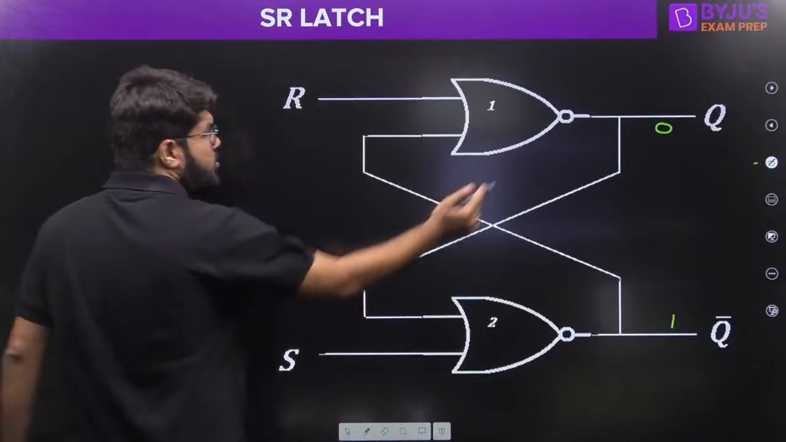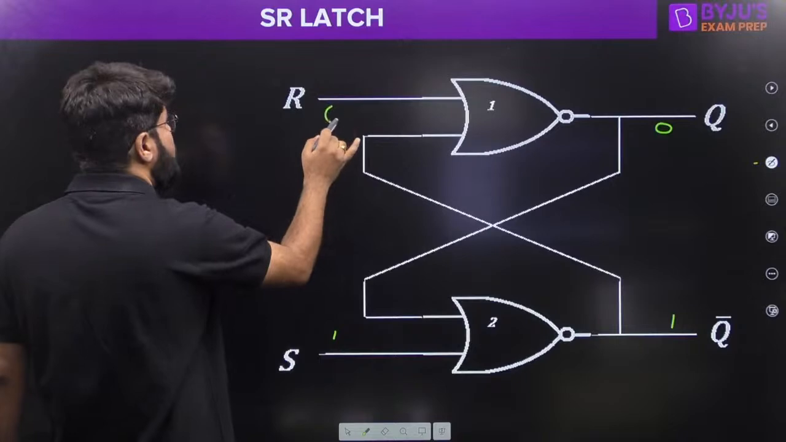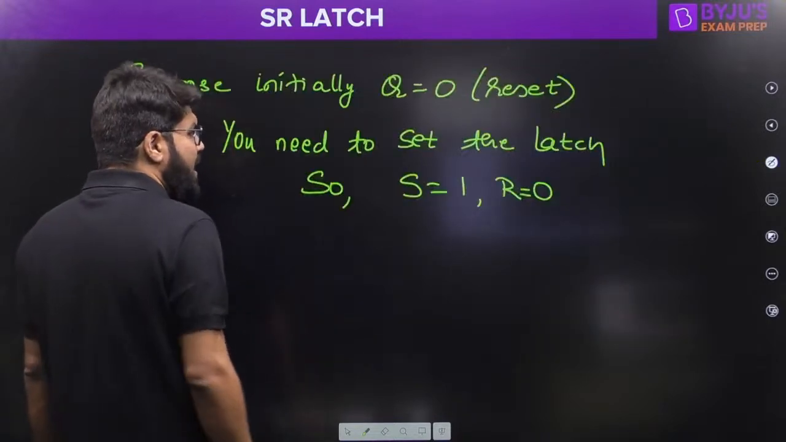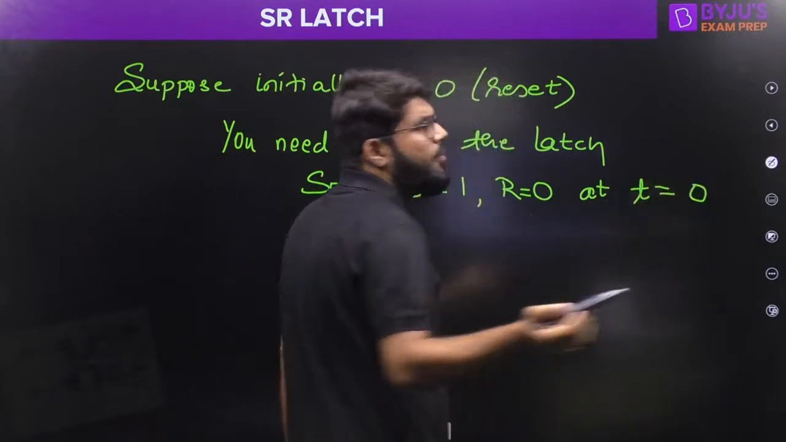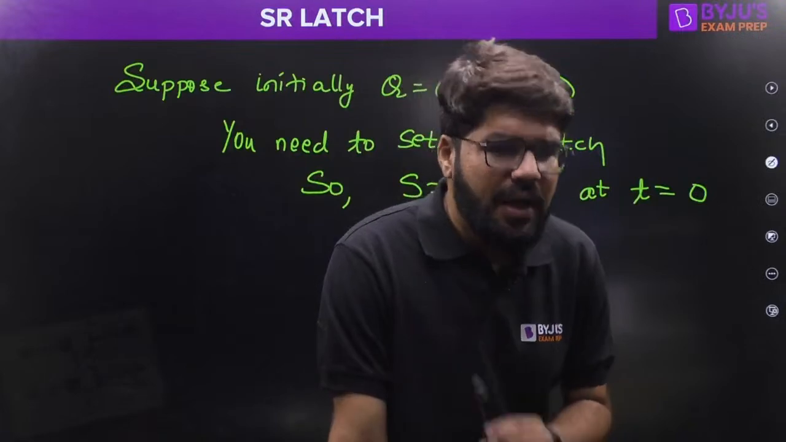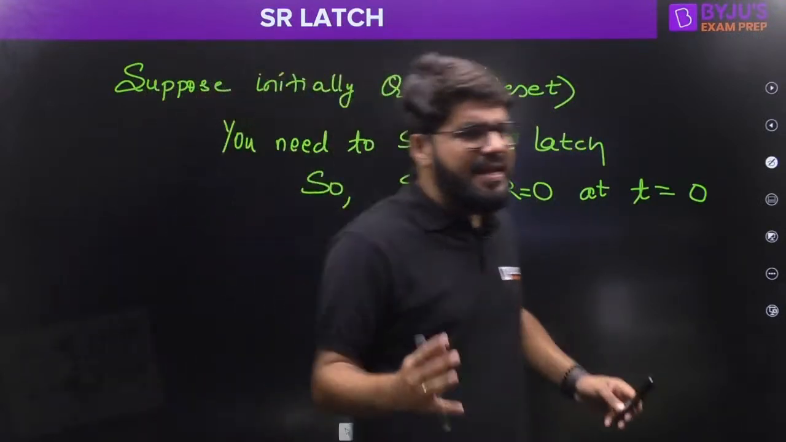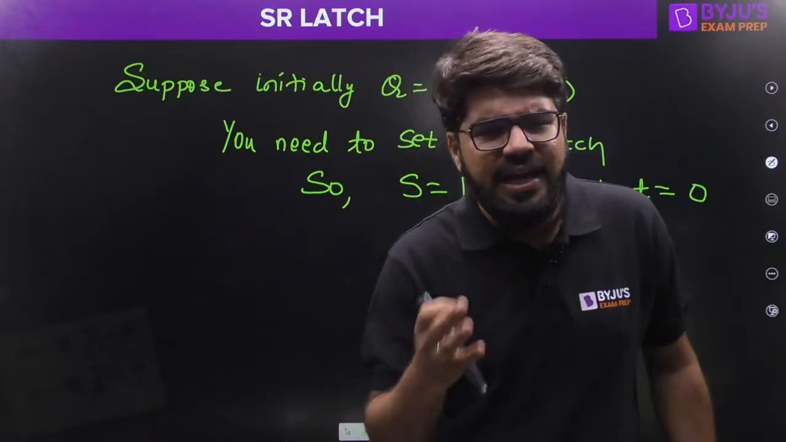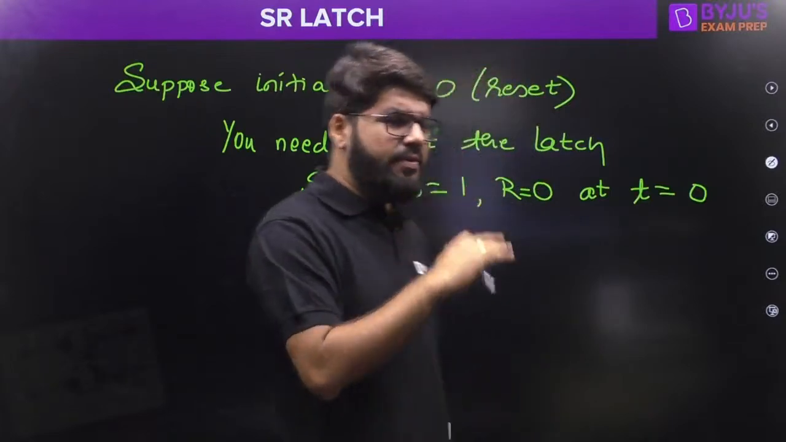So initially it is reset, and now I apply S equal to 1 and R equal to 0 at the initial time. The initial time we commonly take as reference time 0, T equal to 0. Now we know that practically every circuit or every logic gate will have some delay. It can be a smaller delay, but yes, there will be some delay.